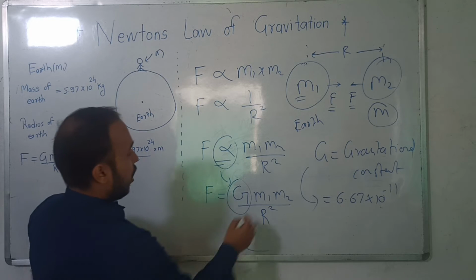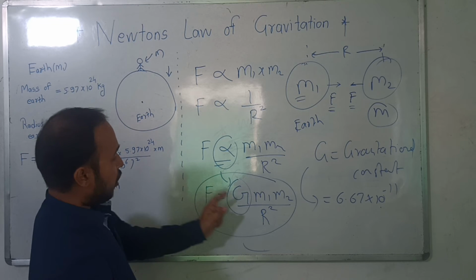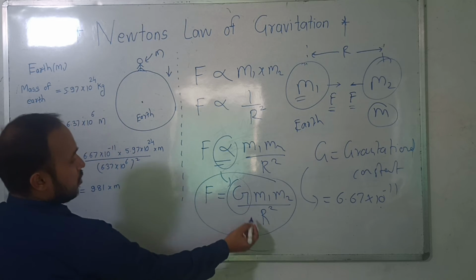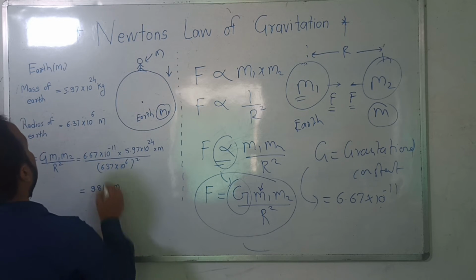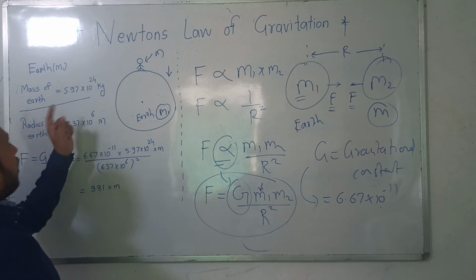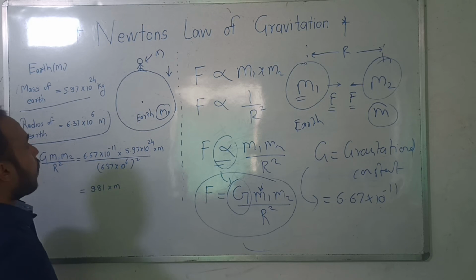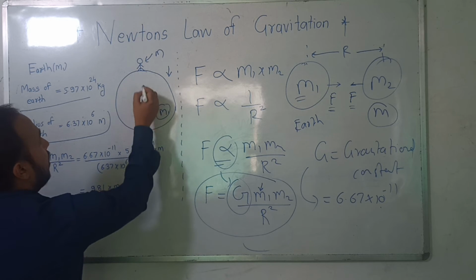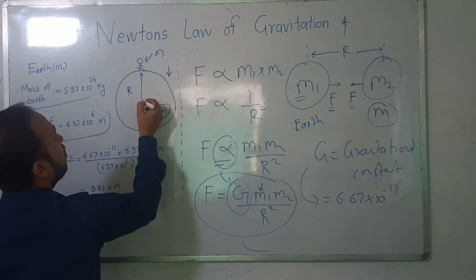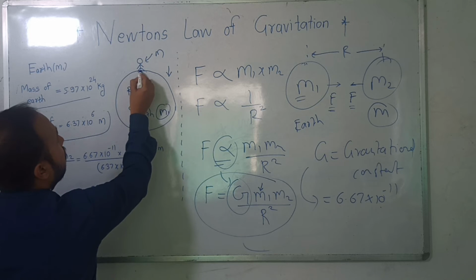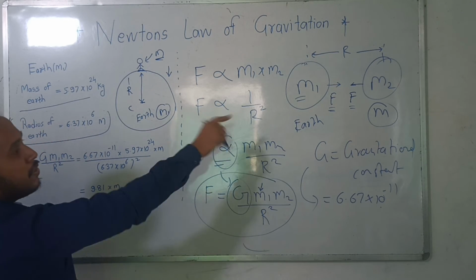Now applying this formula of force of attraction between me and earth, F is equal to G m1 m2 by r square. Instead of m1, the mass 1, I will substitute the mass of earth, 5.97 into 10 to the power 24, and this is the value of the radius of earth. Assuming the earth is circular, radius is nothing but the distance between the center of earth and the second body m. So this explains r, the square of distance between two bodies.